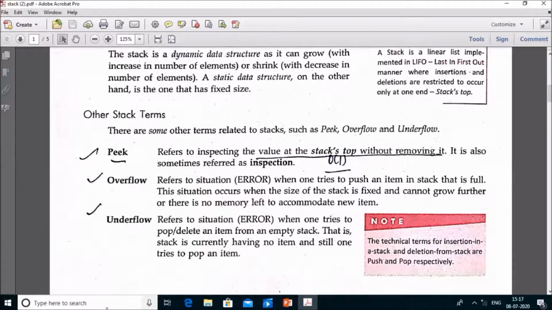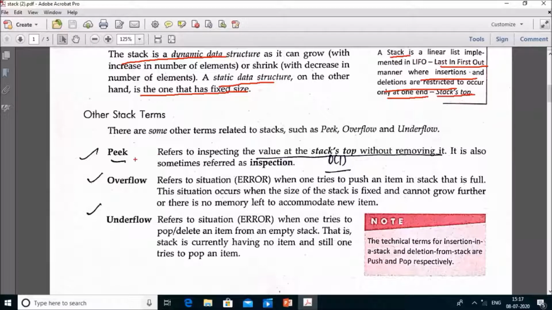Stack is a dynamic data structure as it can grow its size or shrink its size depending on the need. It can be static also. When it is static, its size is fixed. Stack is LIFO, last in, first out. It means insertion and deletion are restricted to only one end, that is known as stack top.